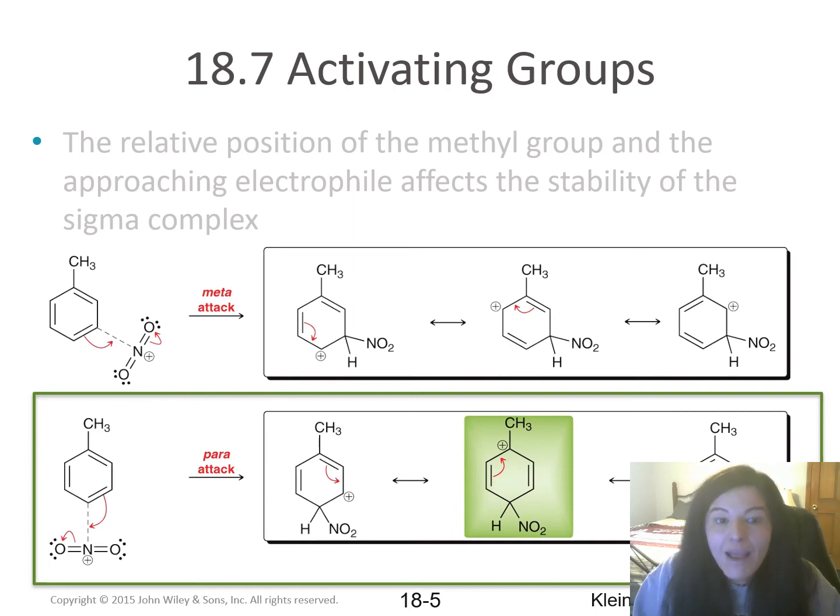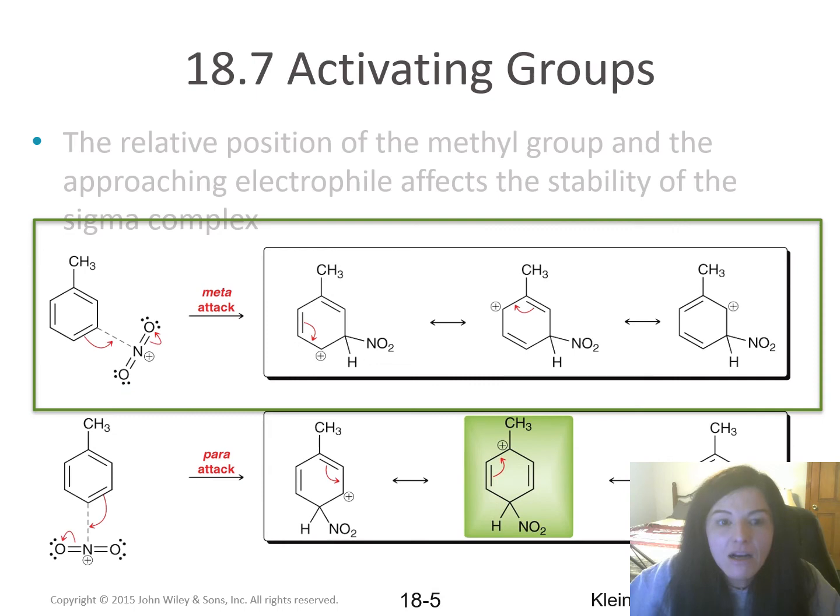However, when this incoming nitro group attaches to the meta position, this position right here, we do not get a tertiary carbocation formed in the sigma complex. Since we know that tertiary carbocations are more stable than secondary carbocations, the products that have a tertiary carbocation in the sigma complex intermediate are more stable and thus more likely to be formed.